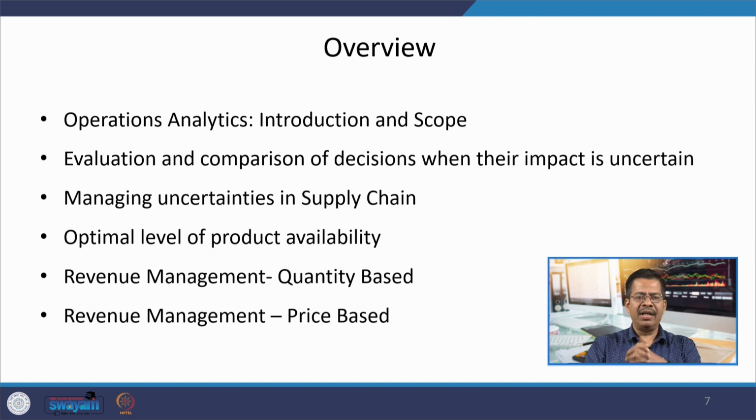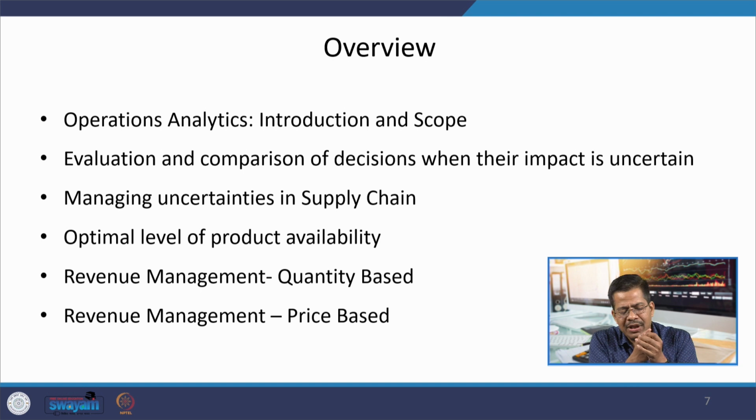Then we handled issues related to the optimal level of product availability. On one side we have issues related to more and more revenue collection by selling the products whenever a customer is coming. But for improving product availability and, from that, revenue optimization, you need to keep a large amount of inventory. That will be another set of cost. So, it is not only revenue, you also need to see the profitability coming from your entire operational activities.